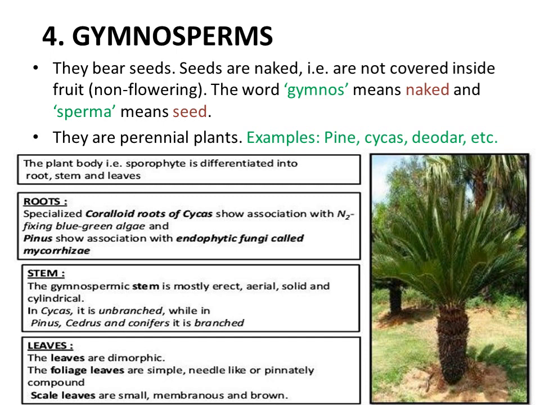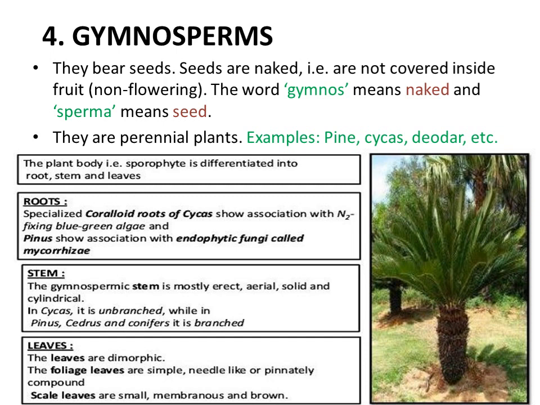Okay. Now these gymnosperms are surviving for many years. That's why we call them perennial plants. The plant body of gymnosperm is differentiated into root, stem and leaves. Now in case of cycas, the cycas is one of the examples of gymnosperm.